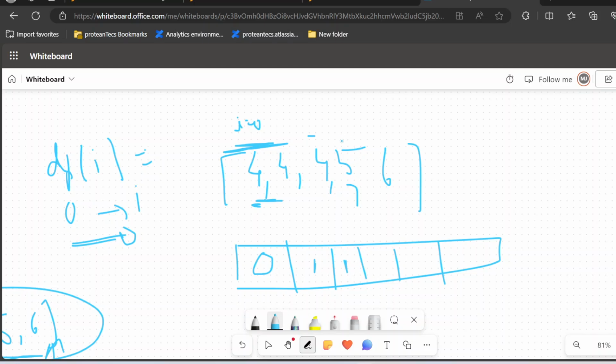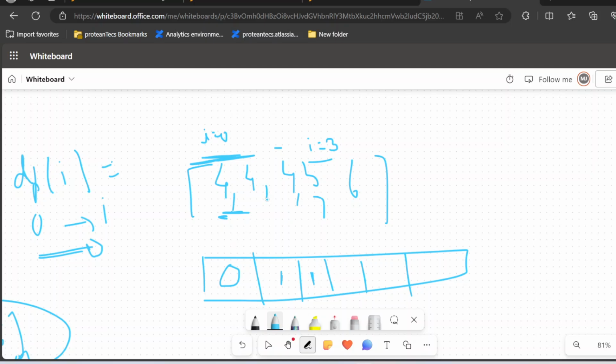But when I'm at index 3, this is where the crux of the question begins to unwrap: we have to look at previous values. For example, we need to see if dp of I minus 2 is true, and the subarray of I and I minus 1 follows case 1, where two elements are equal.